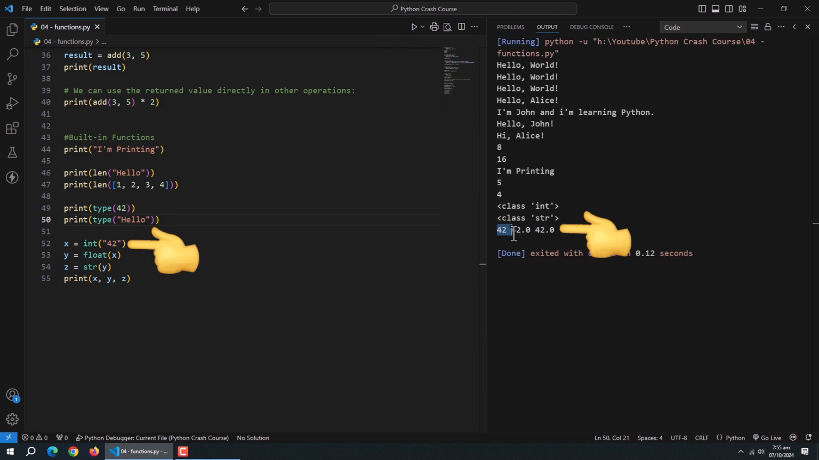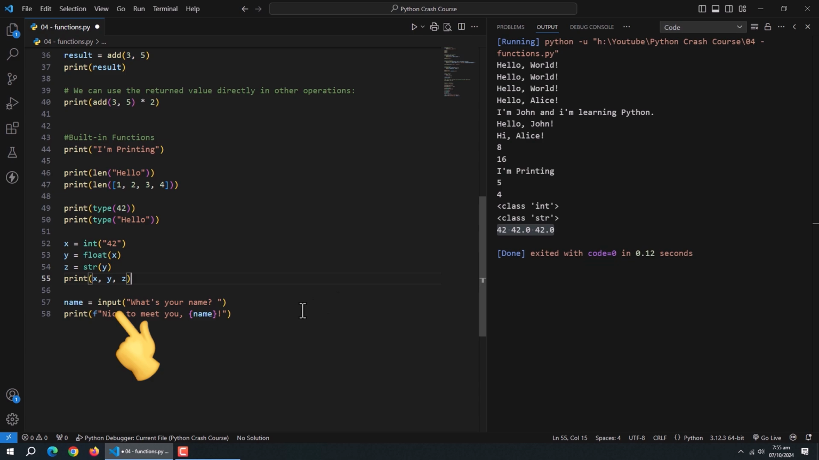Int converts the values to integer type. Float converts the values to float type. And str converts the value to the string type. And finally, the input method. It is used to get user input from the console.